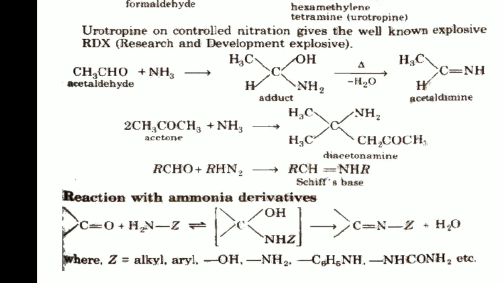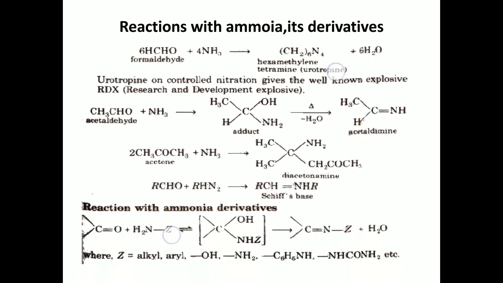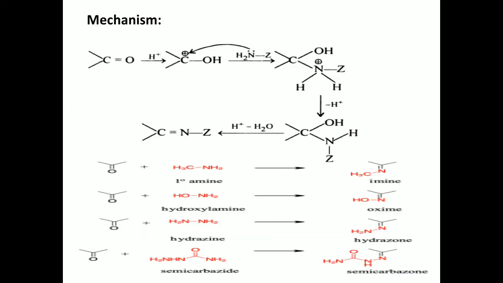If you observe a few reactions of ammonia derivatives with aldehydes and ketones, that will give us a clear picture. Its mechanism is also given here. In the presence of H plus as acid catalyst, the carbon gets a positive charge and the oxygen gets a negative charge. That negatively charged oxygen gets H plus to produce OH.